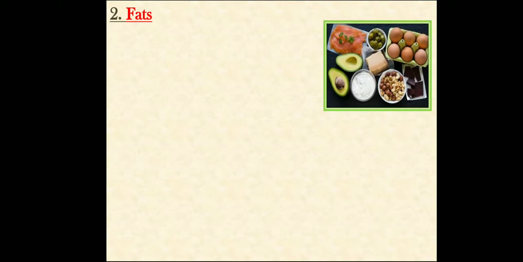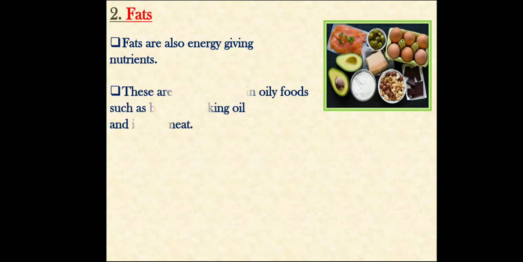Now, the second one is fats. See, this is the food of fats. Fats are also energy giving nutrients. These are mostly found in oily food such as butter, cooking oil and red meat. We get fats from oily food like butter, cooking oil, red meat, etc.